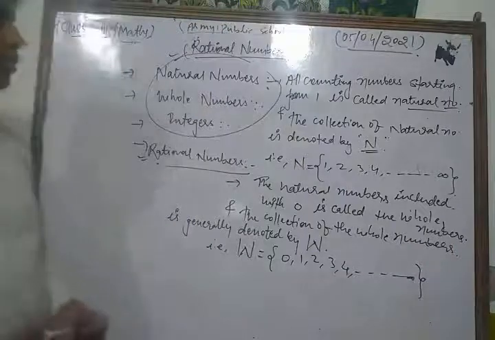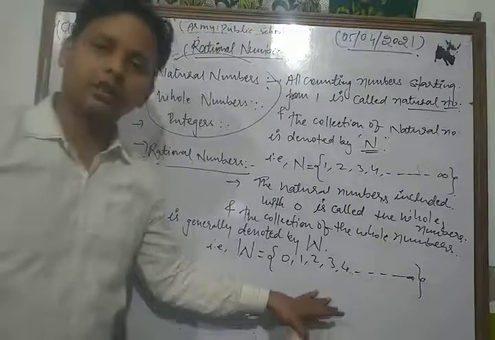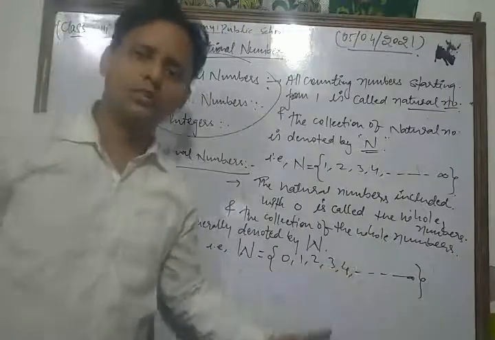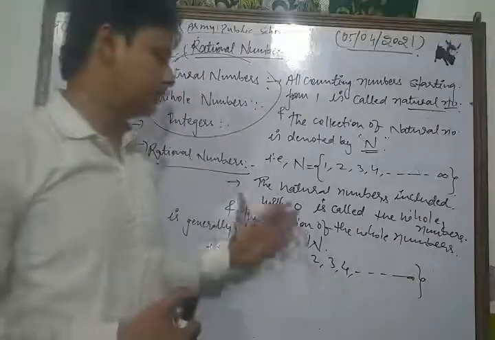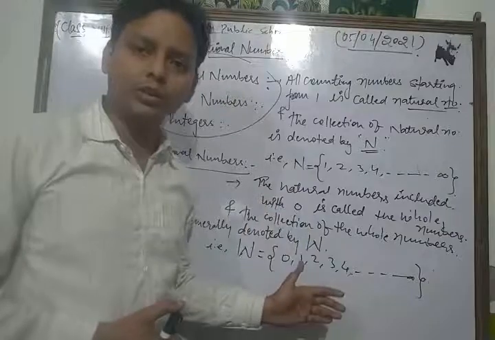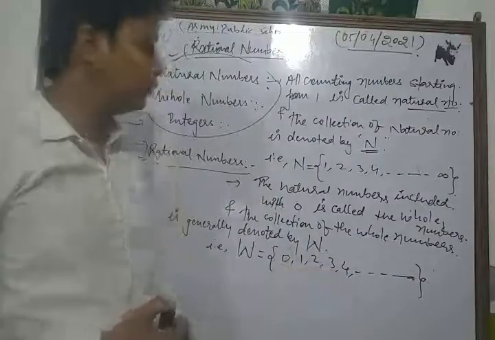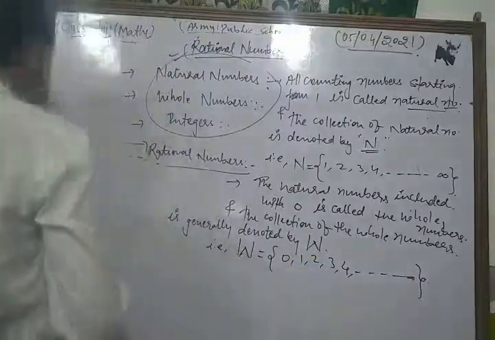So this is the collection of whole numbers, meaning the natural numbers included with 0. The natural numbers included with 0 are generally known as whole numbers. Now we are going to discuss the concept of integers.